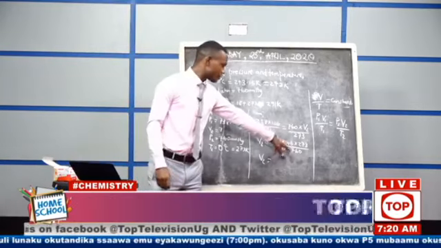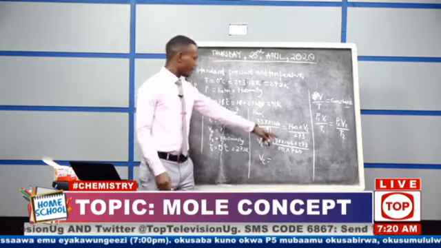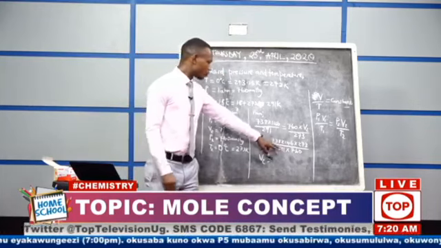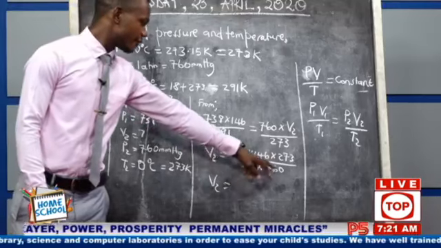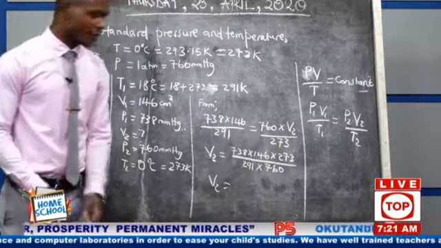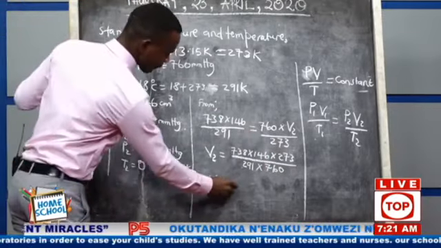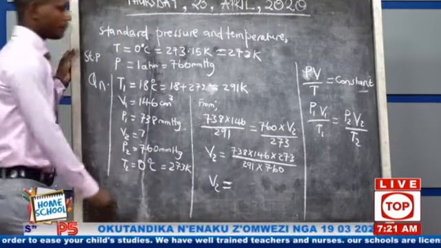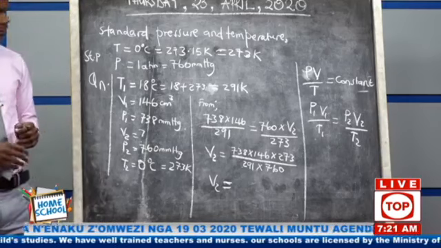You press the division sign. Then you also put brackets, 291 times 760. You close the brackets and press the answer button. Okay? Can we do that very fast and we'll be able to get the right answer?